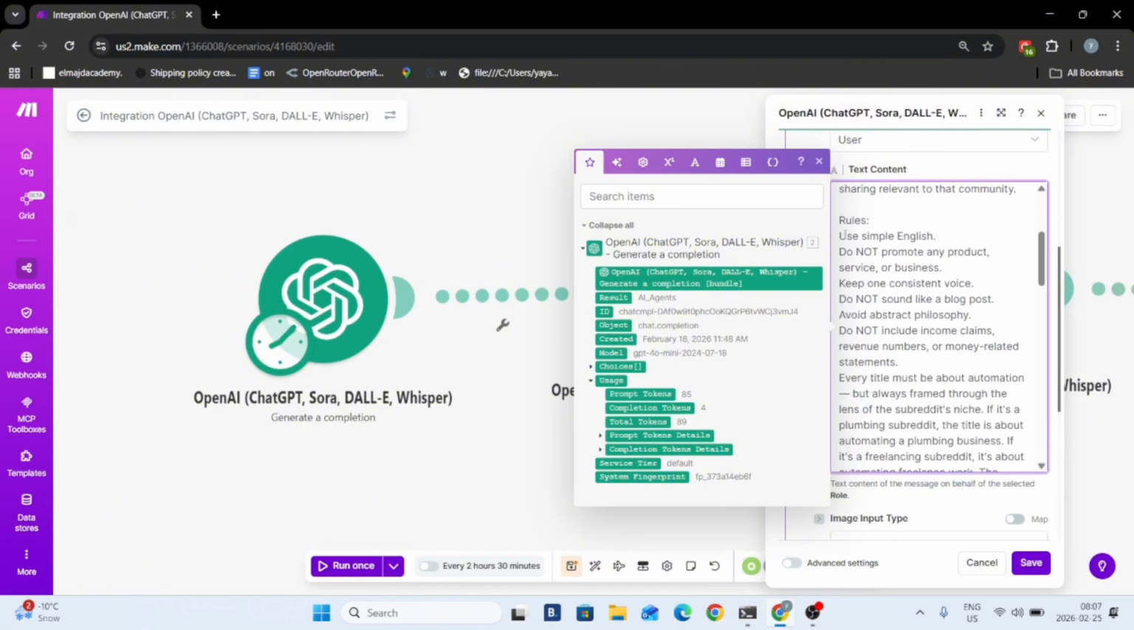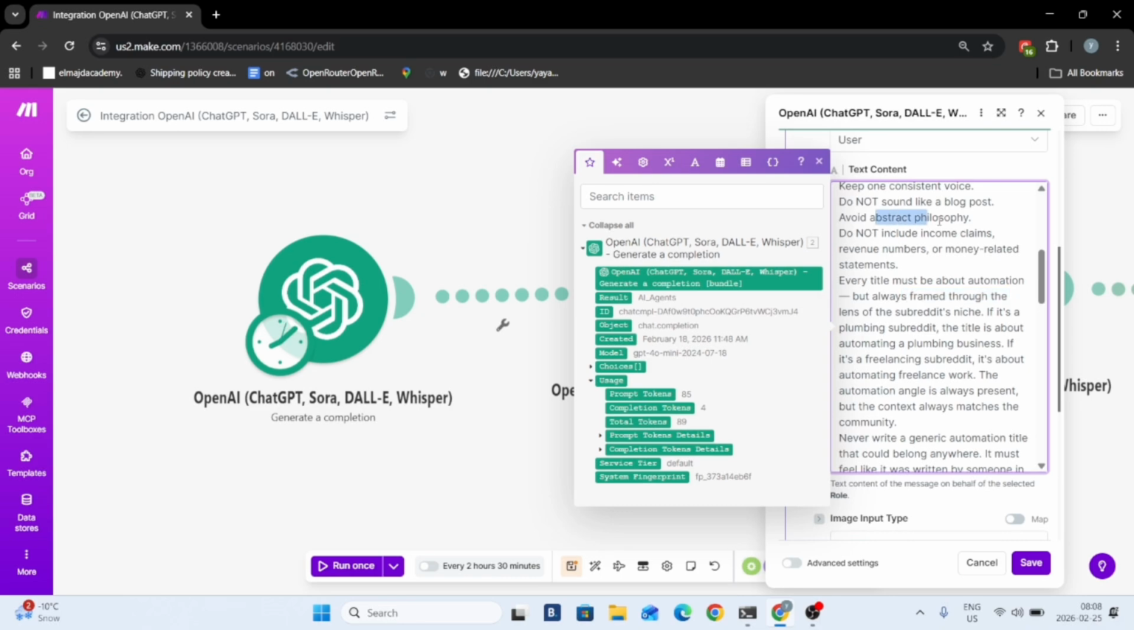Then I set some rules. Use simple English. Do not promote any product, service, or business. Keep one consistent voice. Do not sound like a blog post. Avoid abstract philosophy. Do not include income claims, revenue numbers, or money-related statements. Every title must be about automation, but always framed through the lens of the subreddit's niche. If it's a plumbing subreddit, the title is about automating a plumbing business. If it's a freelancing subreddit, it's about automating freelance work. The automation angle is always present, but the context always matches the community.